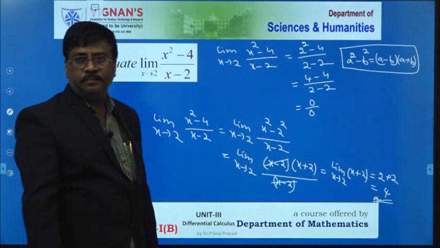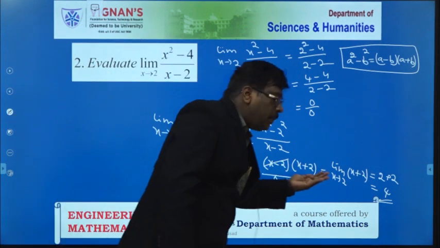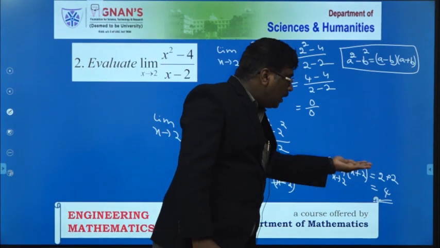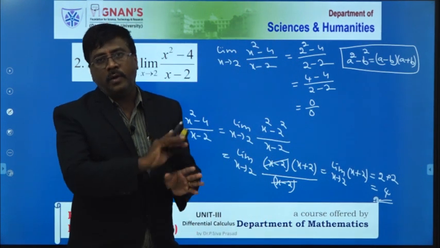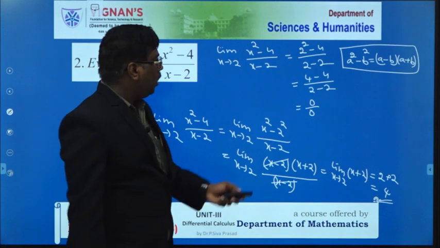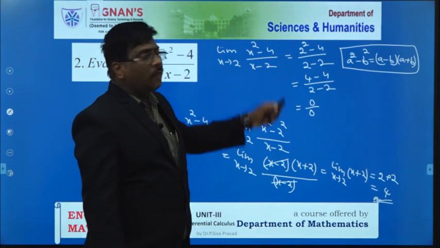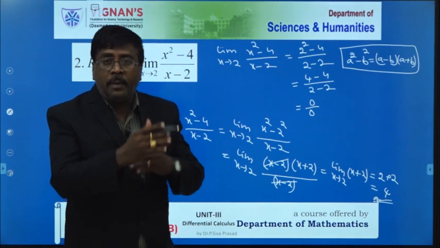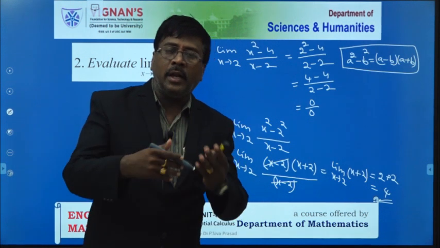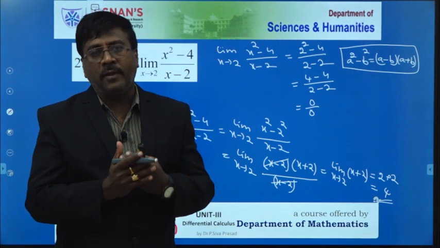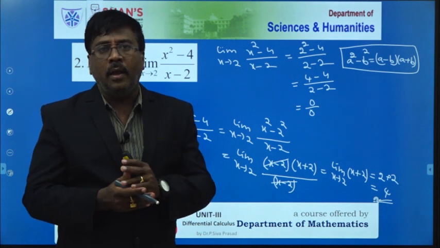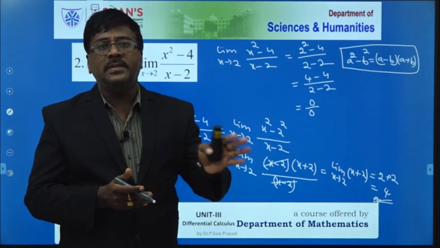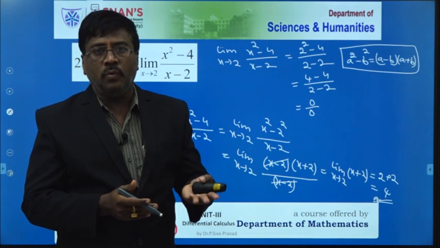This is the real number L. Here the value of x reaches 2, then the function f of x reaches 4. That is the limit of the given function. So while directly substituting the value, we get the indeterminate form. To avoid that ambiguity, we factorize the given function and cancel the terms. Then in the remaining function, you just simply replace x by 2.